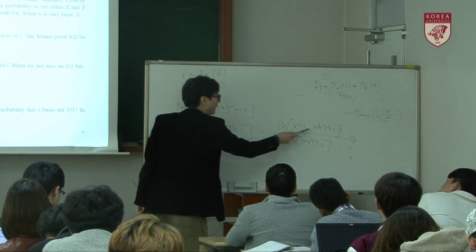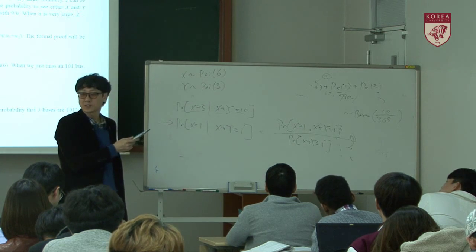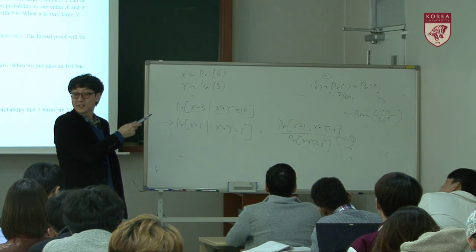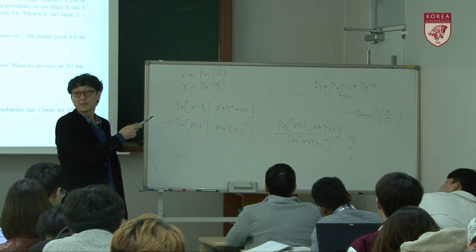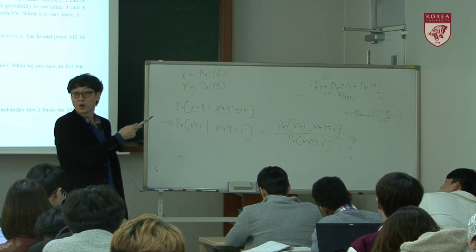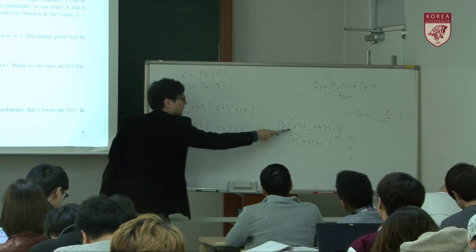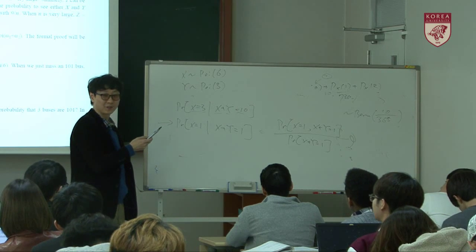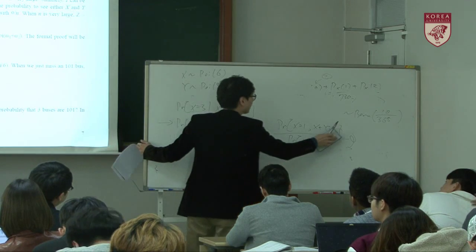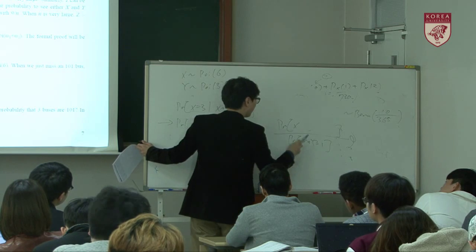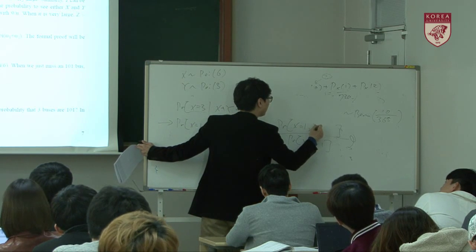X equal 1 and x plus y equal 1. It is possible only if x equal 1 and y equal 0. That only satisfies this condition, right? So this one becomes x equal 1 and y equal 0.